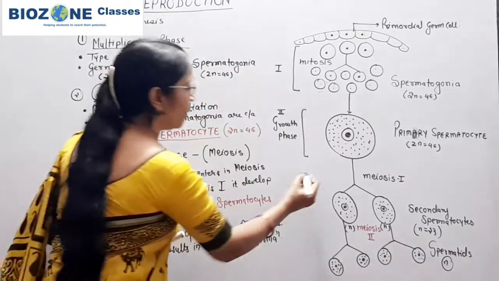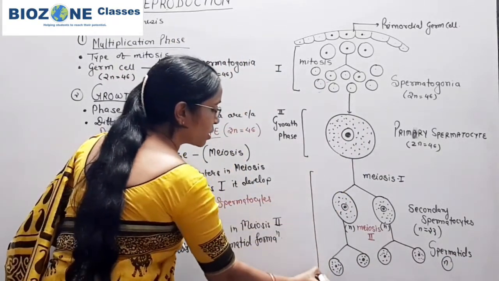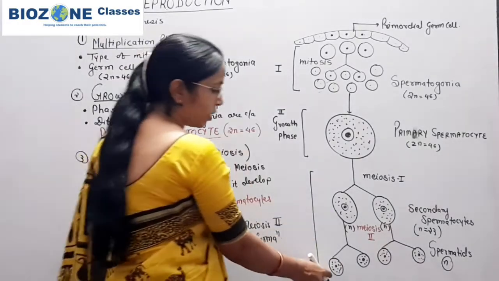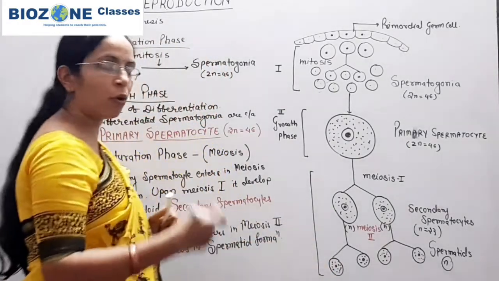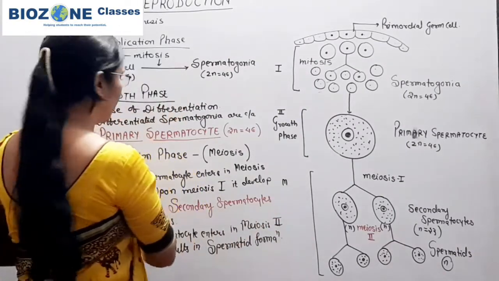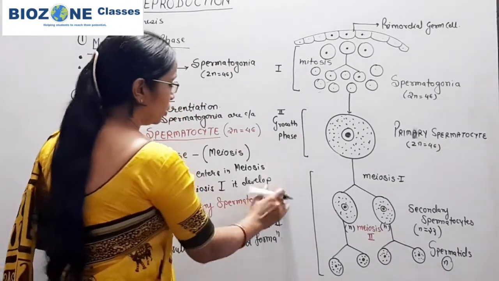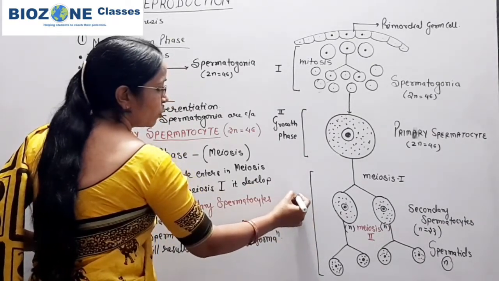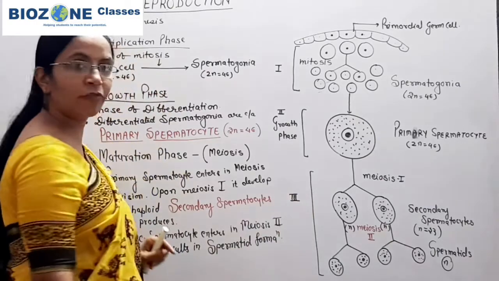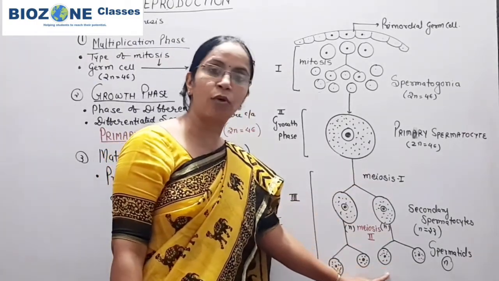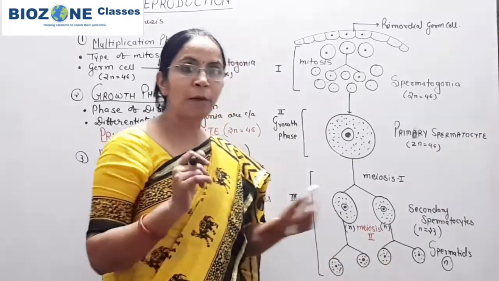In this first phase of spermatogenesis, non-motile spermatids are formed. So this is the third phase, and here from a single primary spermatocyte 4 spermatids are formed.